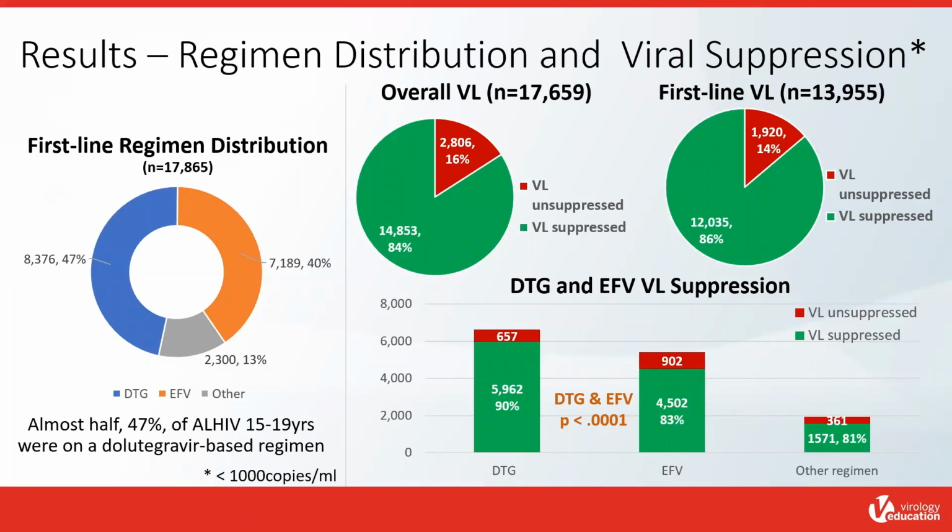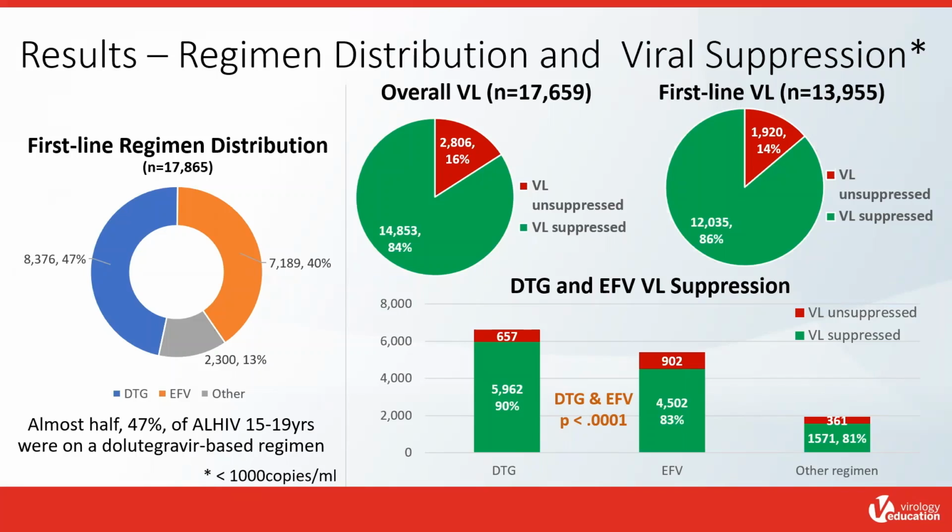On the left side of the screen, we analyzed the first-line regimen contribution for the 17,865 adolescents on first-line regimen, and 47% were on a DTG-based regimen. On the upper right side of the screen, we present viral load data from adolescents who had a viral load done within the past 12 months.